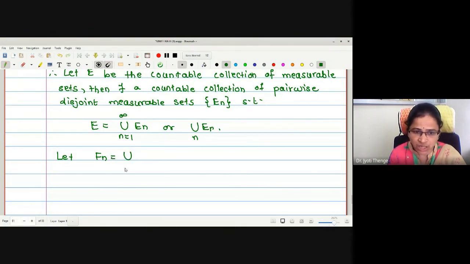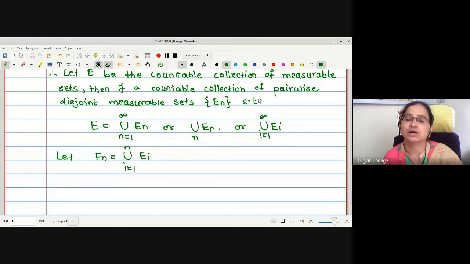Fn is the union i equals 1 to n of Ei. Both are the same, only the parameter changes, and this is actually a dummy parameter. Therefore, among this countable union, we have considered a finite union Fn.